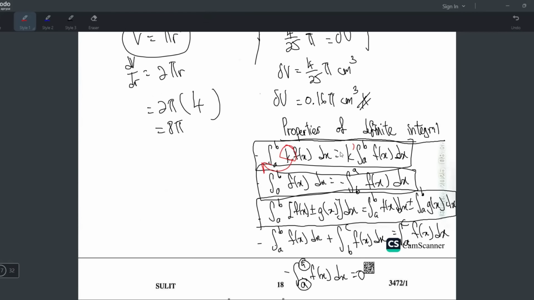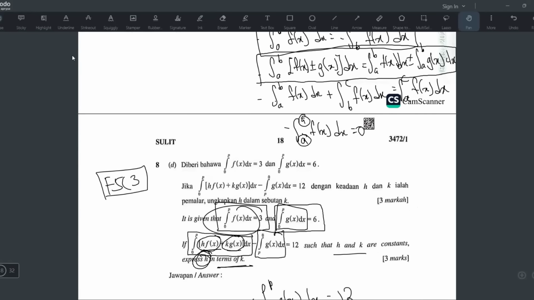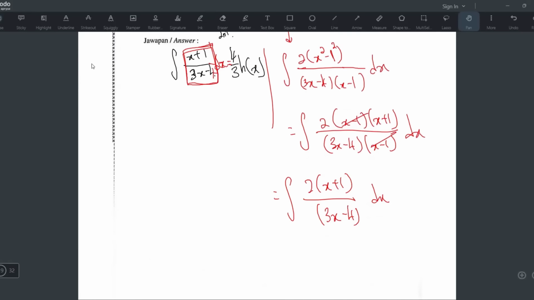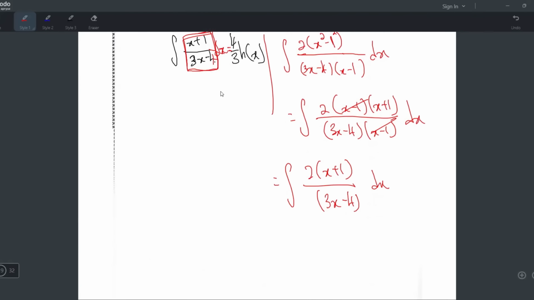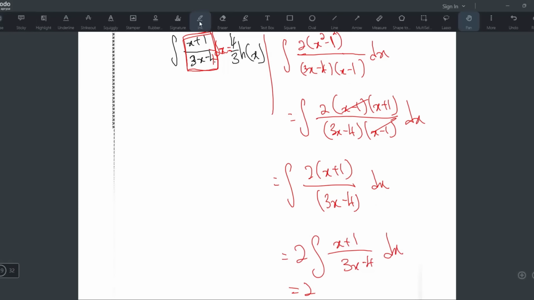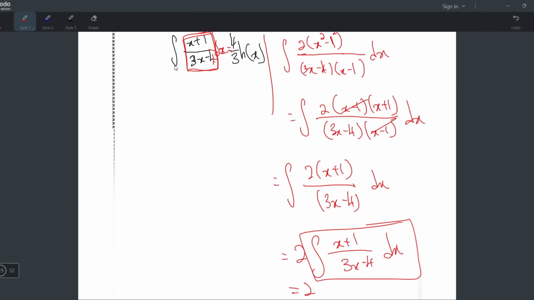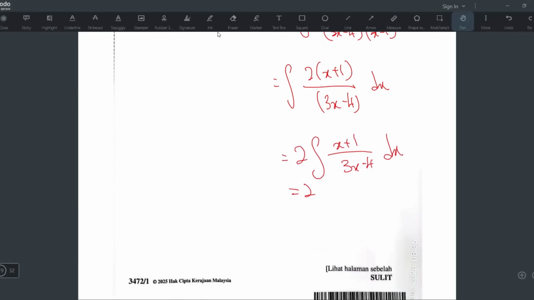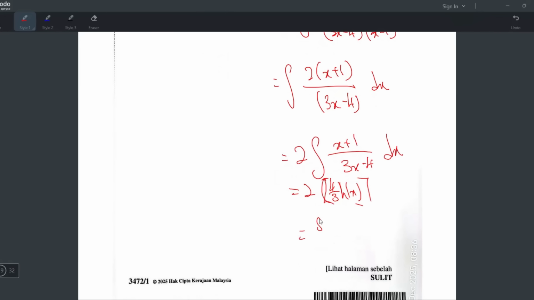Okay, hantar tulis depan macam ni. Boleh mah. Ya. So letak je lah. So dia akan jadi 2 integrate x plus 1 over 3x minus 4 dx. And this is when you sudah sama dengan ini. Tengok, integrate x plus 1, 3x minus 4. Ini pun integrate 3x minus 4. So this whole thing is 4 over 3 hx. So the answer will be 2 times 4 over 3 hx. Like that. So the answer is 8 over 3 hx.